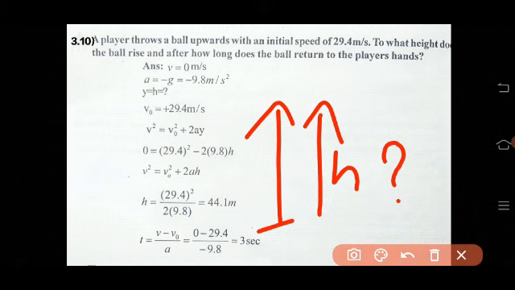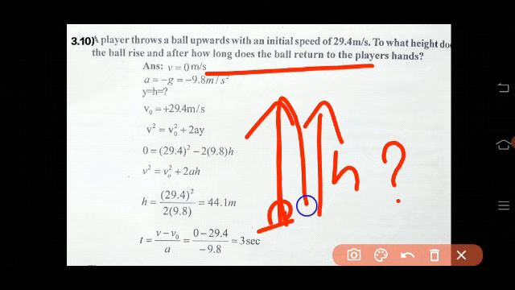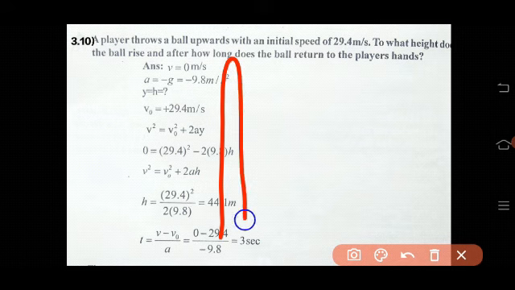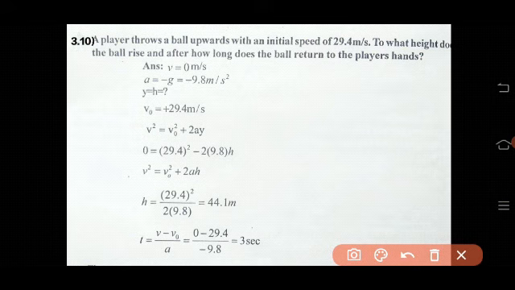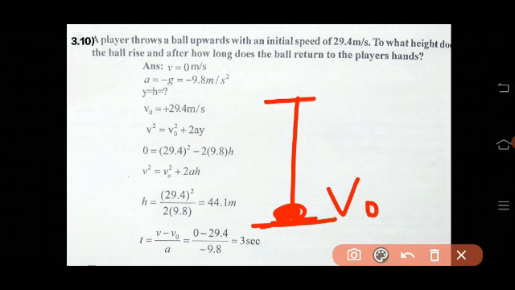And how long does the ball take to return to the player's hand? After throwing, how much time will it take to return to his hand? Okay, total time we need to find out. So, first let us find how high it will rise. When it throws the ball initially, what is the velocity? v naught.